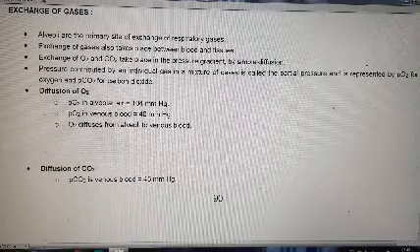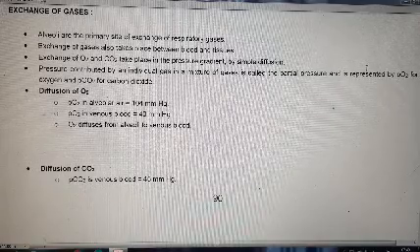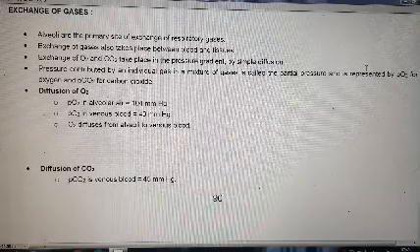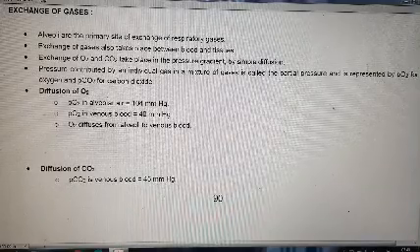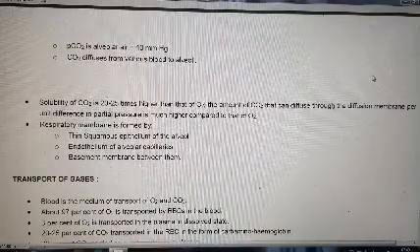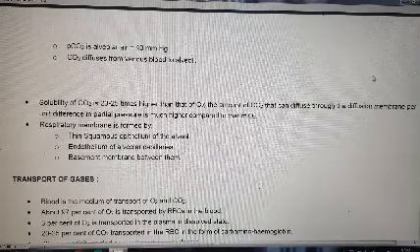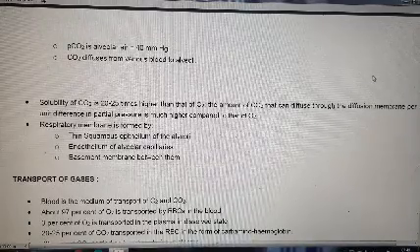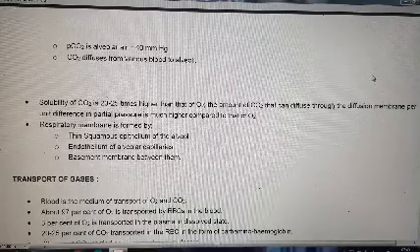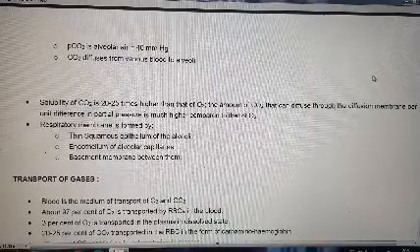Next is the diffusion of CO2. Partial pressure of CO2 in venous blood is about 45 mm of Hg, and the partial pressure of carbon dioxide in alveolar air is about 40 mm of Hg. Then the diffusion of CO2 takes place from venous blood to the alveoli.